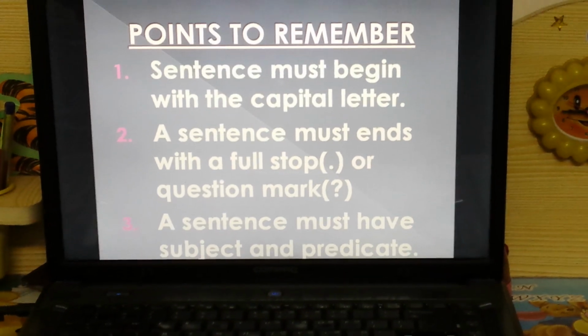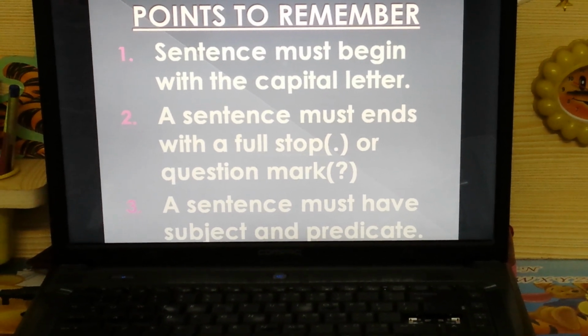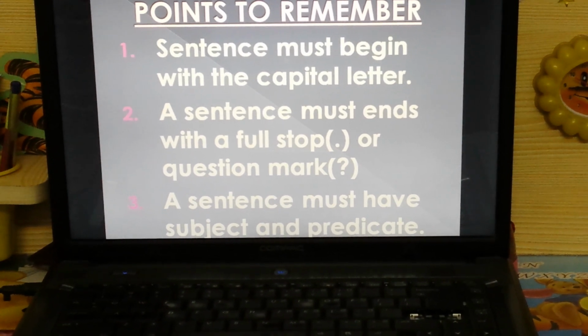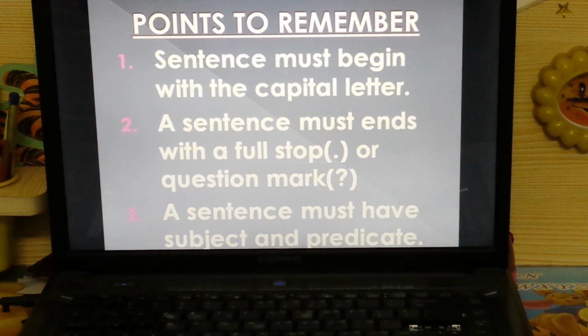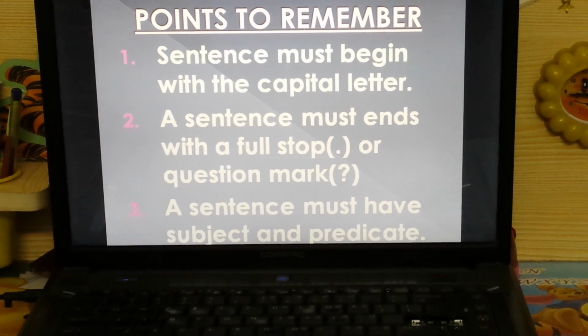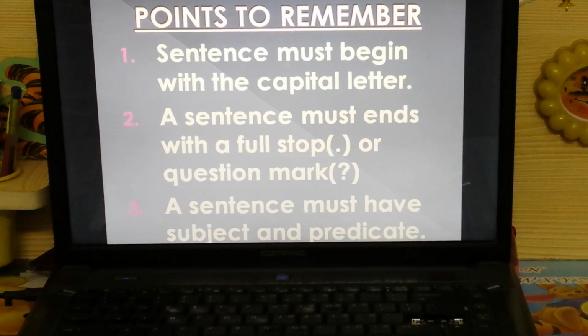Now, points which are needed for a sentence. We must remember certain points for making a sentence. The first one is a sentence must begin with a capital letter. So whenever you are writing a sentence, it must start with a capital letter.